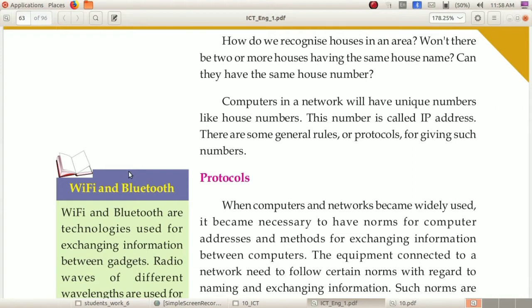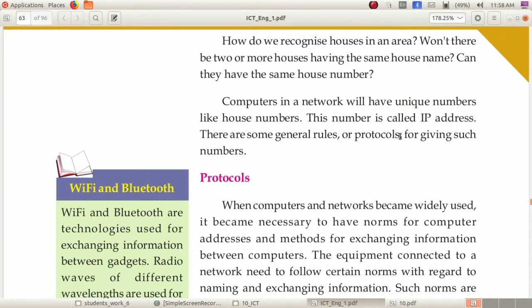Likewise, computers also have addresses. Such addresses are given as unique numbers. These numbers are known as the IP address. IP means Internet Protocol Address. So the computers in a network will have unique numbers.